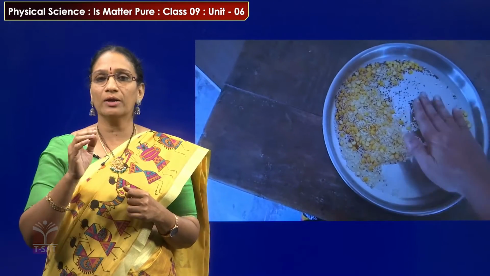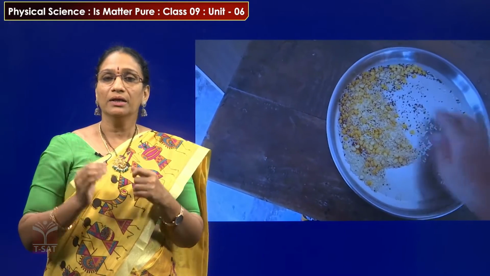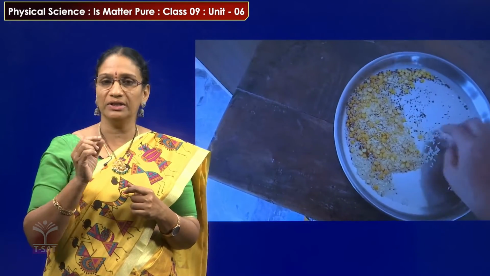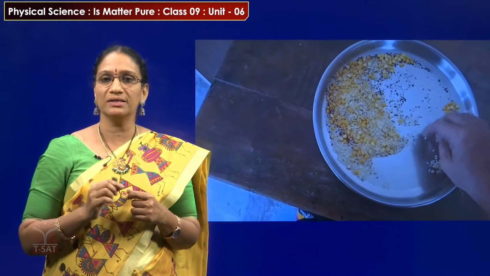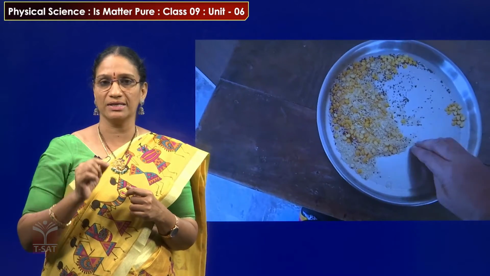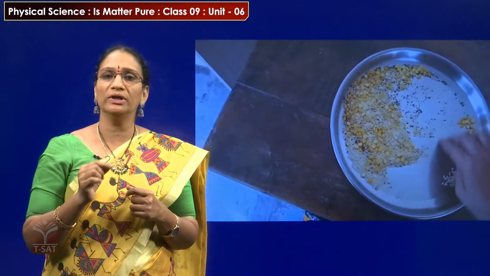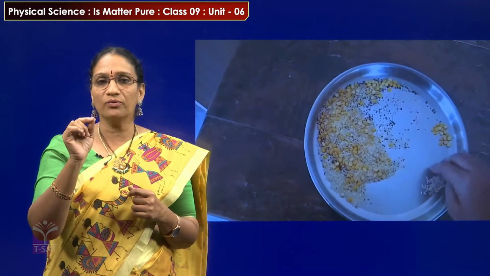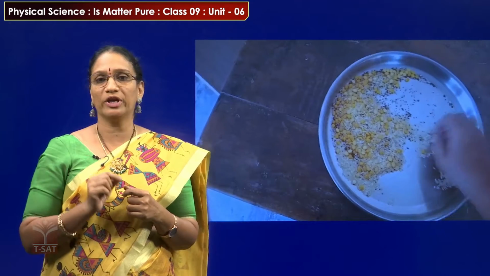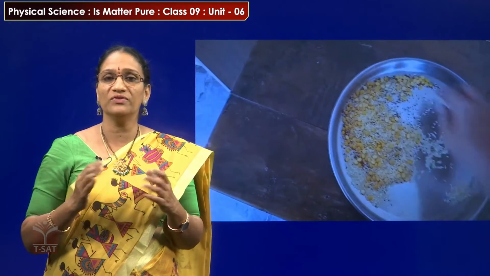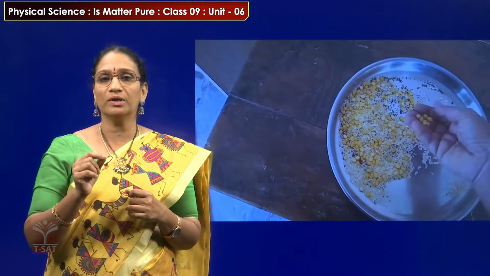Here we are separating the pulses by identifying their color and shape, and now we are separating the rice grains by their shape and size. Like that only we can pick the black grains which are present in this mixture. We can easily separate them with our naked eye. They are very visible for us, and it is easy to pick them up.